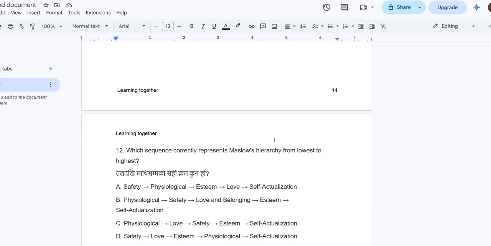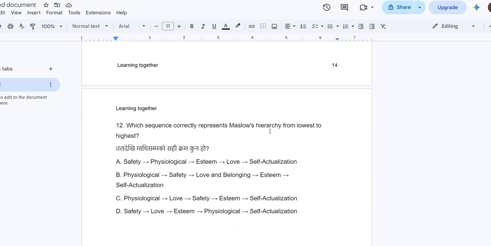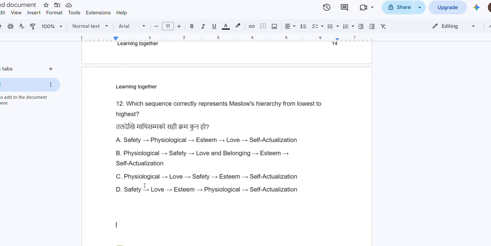Which sequence correctly represent the Maslow hierarchy from lowest to highest? From lowest, physiological need, safety, love and belonging, esteem and self-actualization. I think B is the right answer.